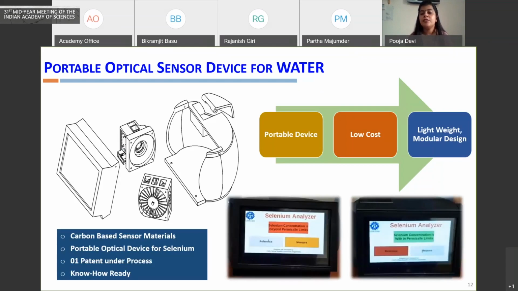Here you can see the device we developed for selenium, which can give a go and no-go type of response, whether selenium is present in the water bodies within a permissible limit or not present. Also, it can give information about the quantitative level of the pollutant present in the water bodies. So this is one aspect in the process while developing this kind of portable optical device.